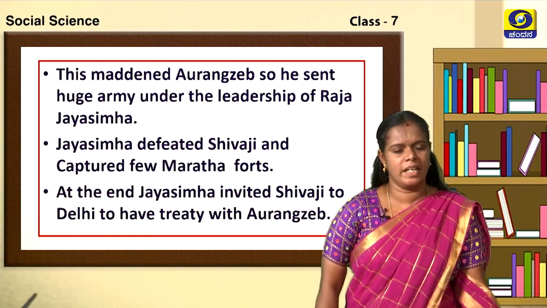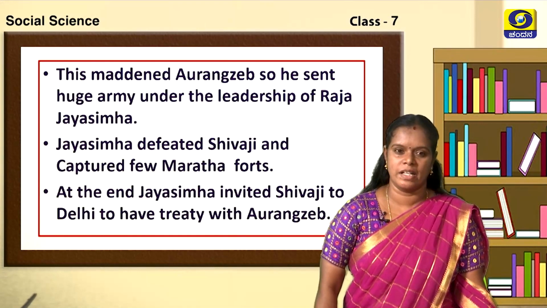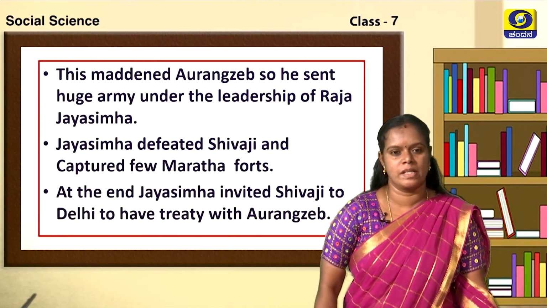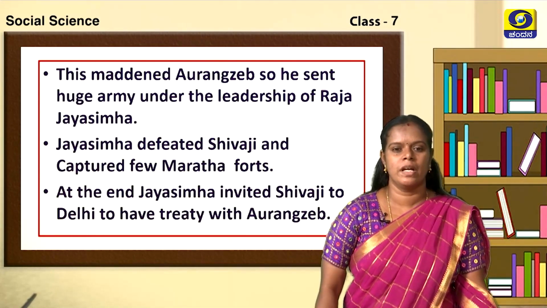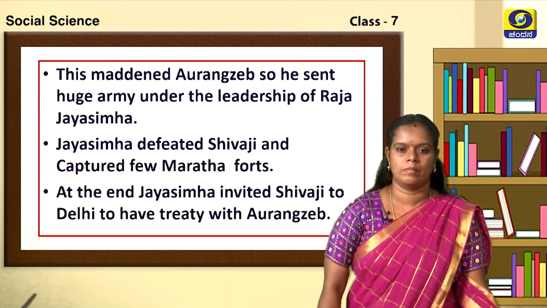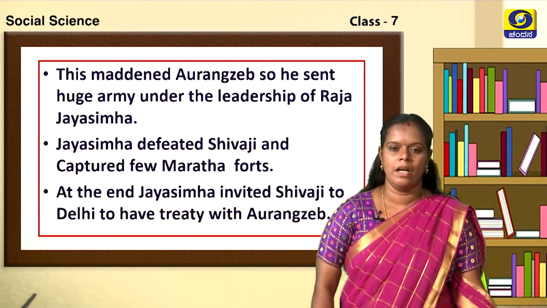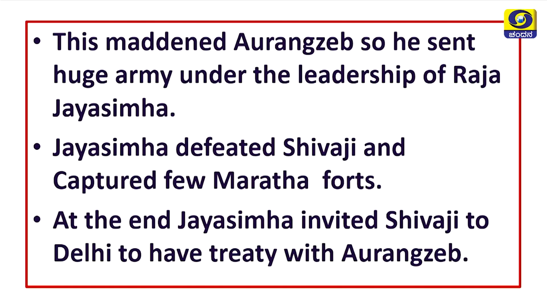So he sent a huge army under the leadership of Raja Jayasimha. Who was Raja Jayasimha? Raja Jayasimha was the commander of Aurangzeb. Jayasimha defeated Shivaji and captured a few Maratha forts. At the end, Jayasimha invited Shivaji to Delhi to have a treaty with Aurangzeb. So children, the word treaty here means an agreement between states which is formally concluded.